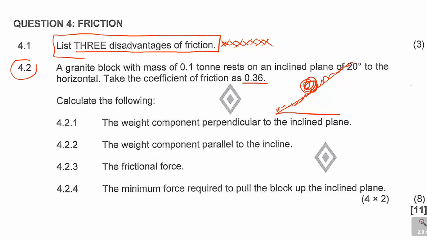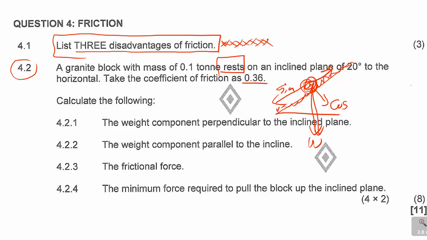Remember now, they are not telling us that it is being pulled up, they are saying it is resting. So if it's resting, you know there is the force of gravity which is linked to sine. Going directly down is your weight, but perpendicular to the plane is your cos. Remember that.